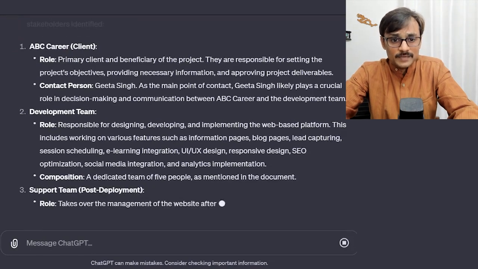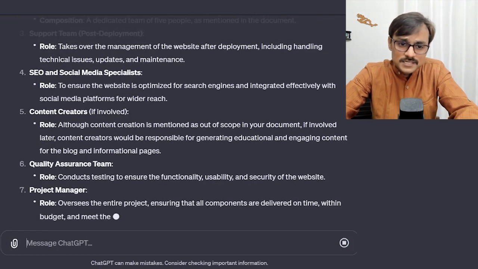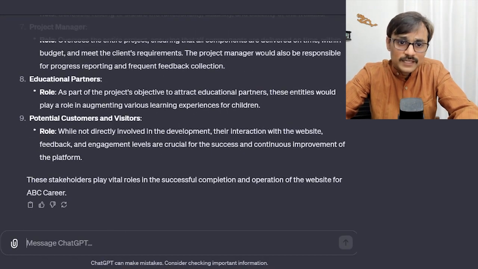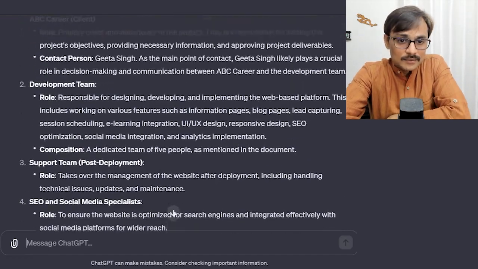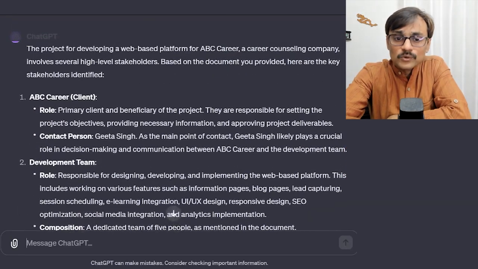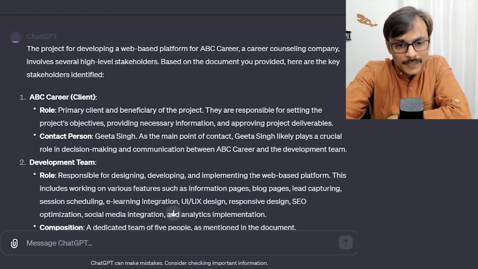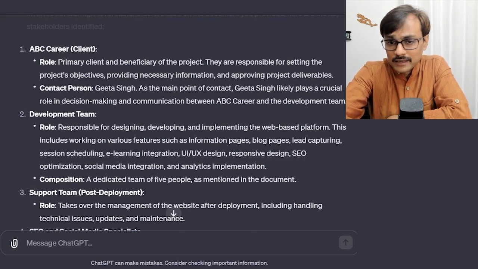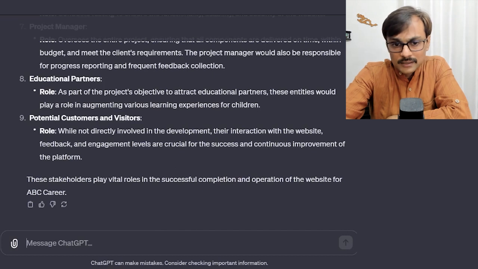They are saying the ABC client, development team, support team, SEO and social media specialist, content creators if involved, although this is out of scope, but we should be connecting with them, quality assurance team, project manager, education partner, potential customers and visitors. I would say that it is not very comprehensive. They don't know about our organization process assets. We may have a compliance group, audit group, some other people also. But based on whatever information we have given, this has prepared a good stakeholder register, or stakeholder content for me. I can use this information.